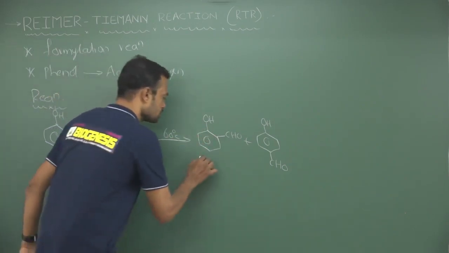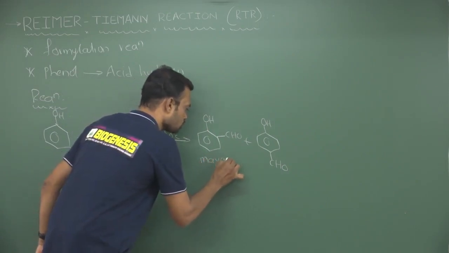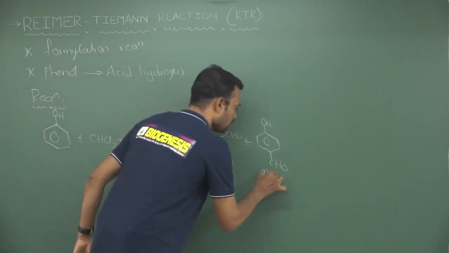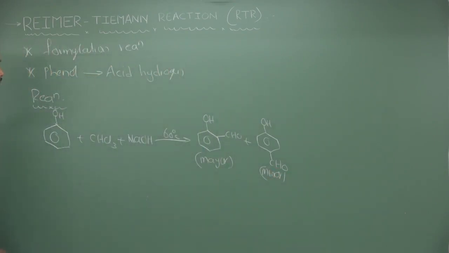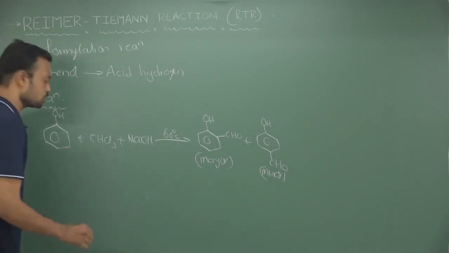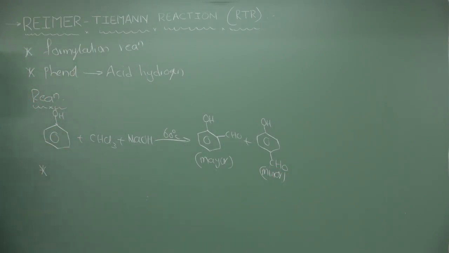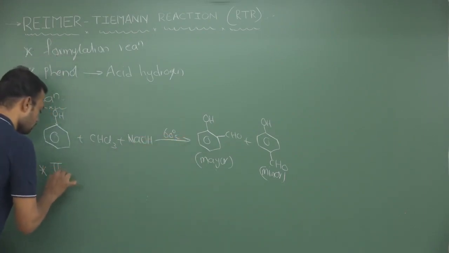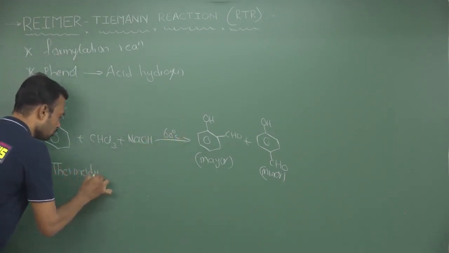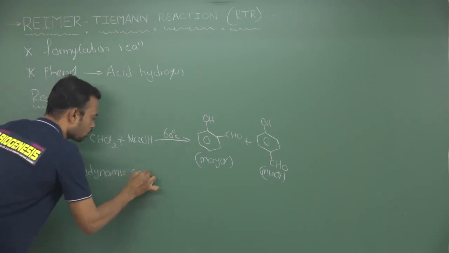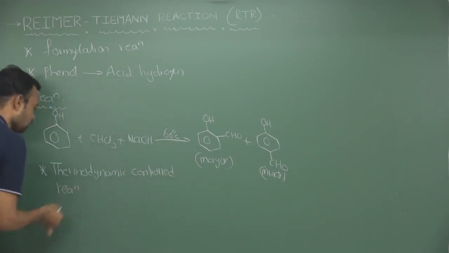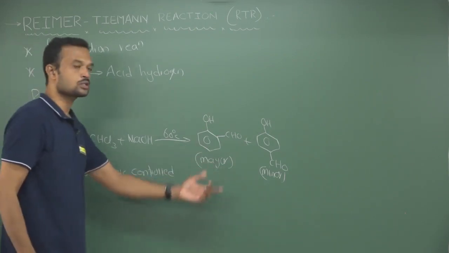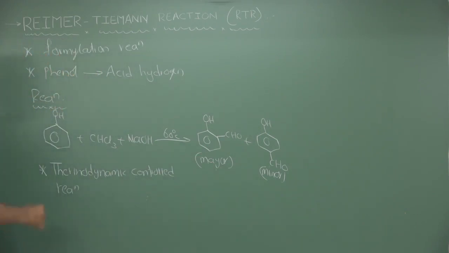Here the major concept is which is major out of these two products. So, the ortho isomer is major, and the para isomer is completely minor in this reaction. A mixture of two isomers is expected. Ortho is major, para is minor. So, here in this ortho-para, generally it is completely a thermodynamically controlled reaction. So, it is a thermodynamic control reaction. That is why ortho is a little bit major as compared to para.